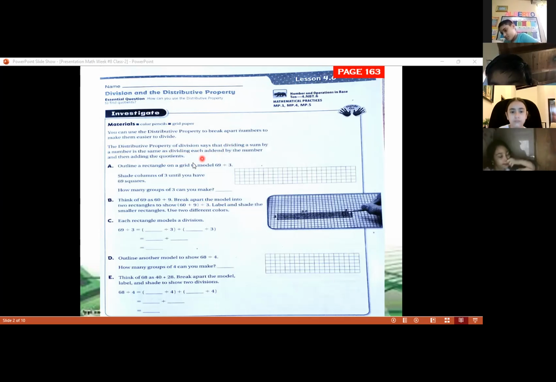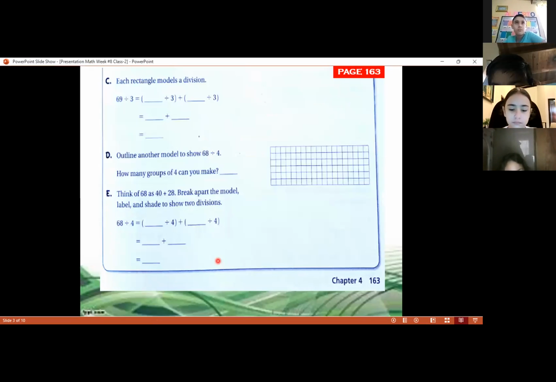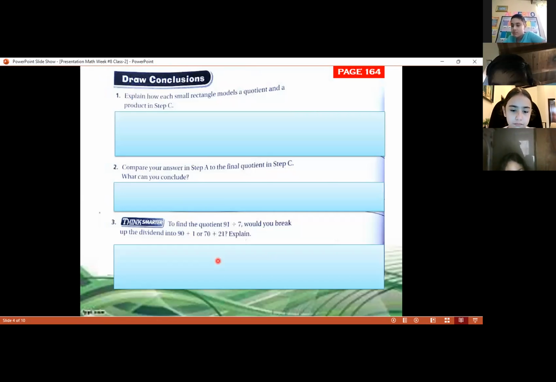Yesterday we found how we can divide this number, 69 divided by 3. We can break up this number 69, and we can say 3 times 20 and then 3 times 3, or 20 divided by 3 to get the answer. So remember that we worked on this yesterday. We completed this page. Also, we drew 68 divided by 4. This is the same. Now, here yesterday we didn't copy this.